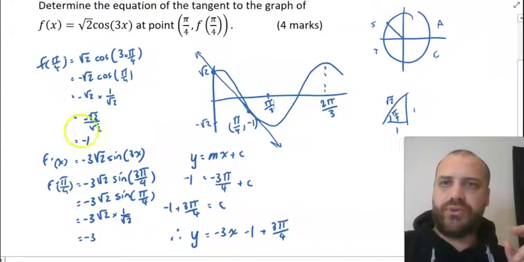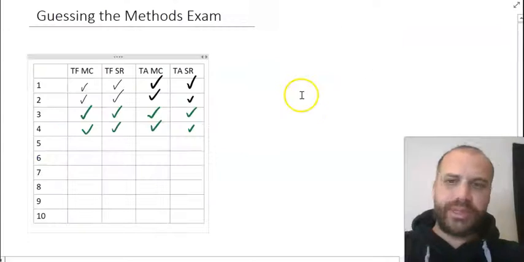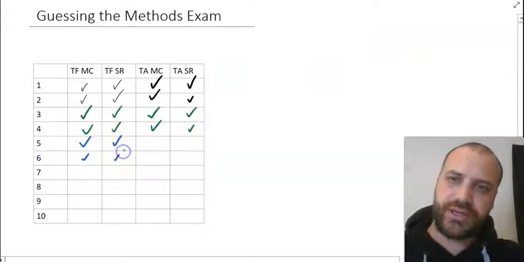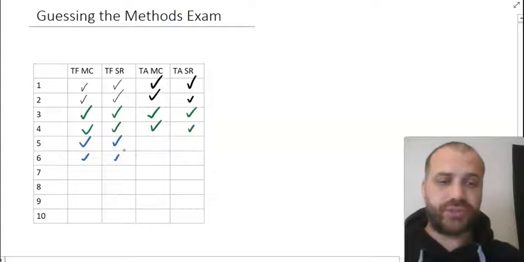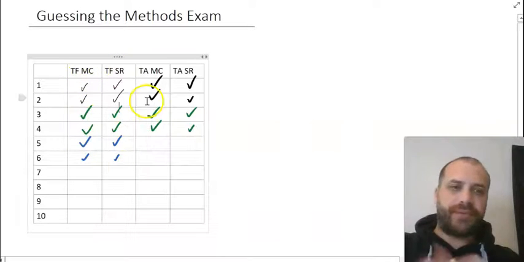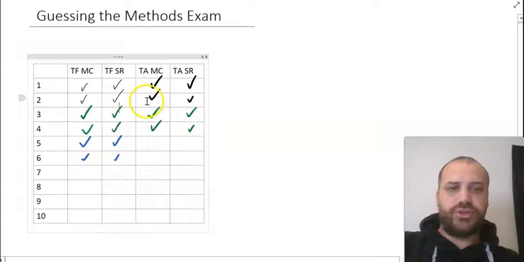All right, that's 4 questions down. We can tick them off here. We did 2 tech-free multiple choice, 2 tech-free short response, which, as you can see, means we are halfway through the paper. All right, that brings us to Friday.